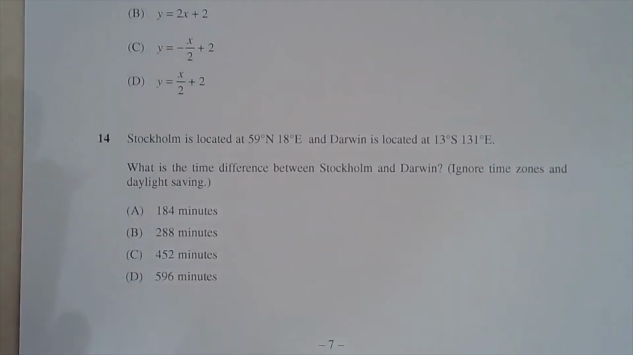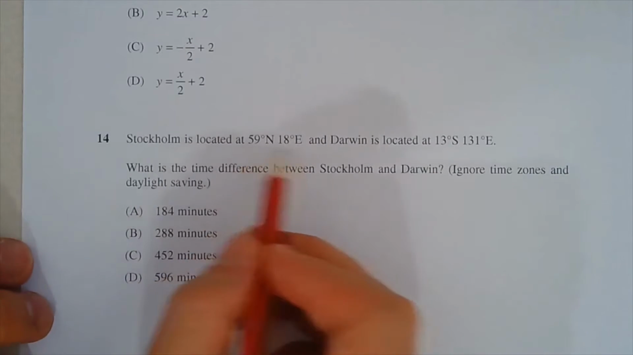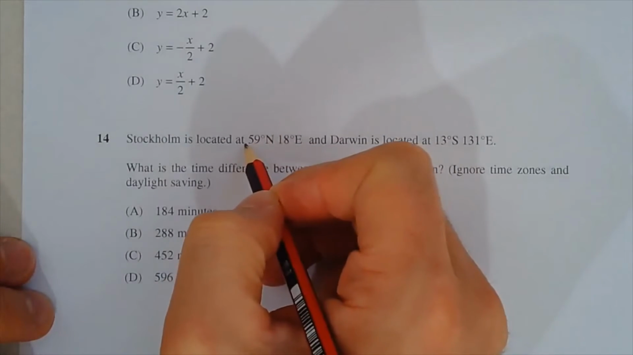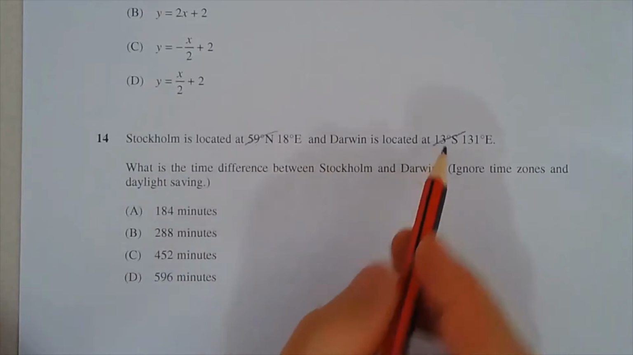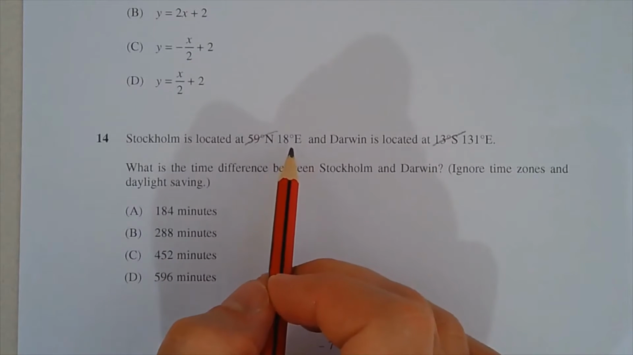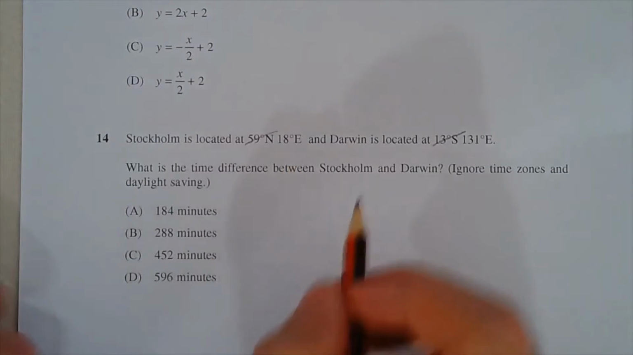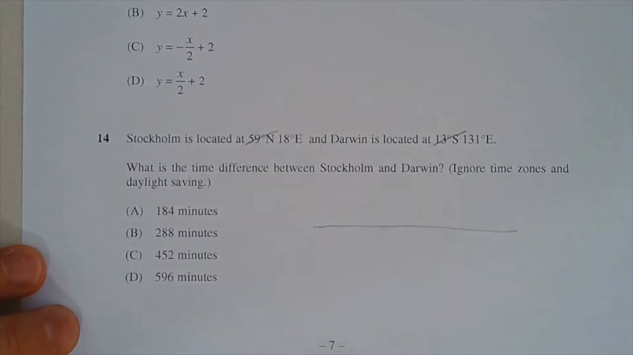Now, the first thing to note is that time difference has nothing to do with lines of latitude or parallels. These are the first numbers in this pair of coordinates. So you could in fact cross these out. So the 59 degrees north, 13 degrees south has nothing to do with time difference. It's purely the difference in longitude, or the difference in the meridians.